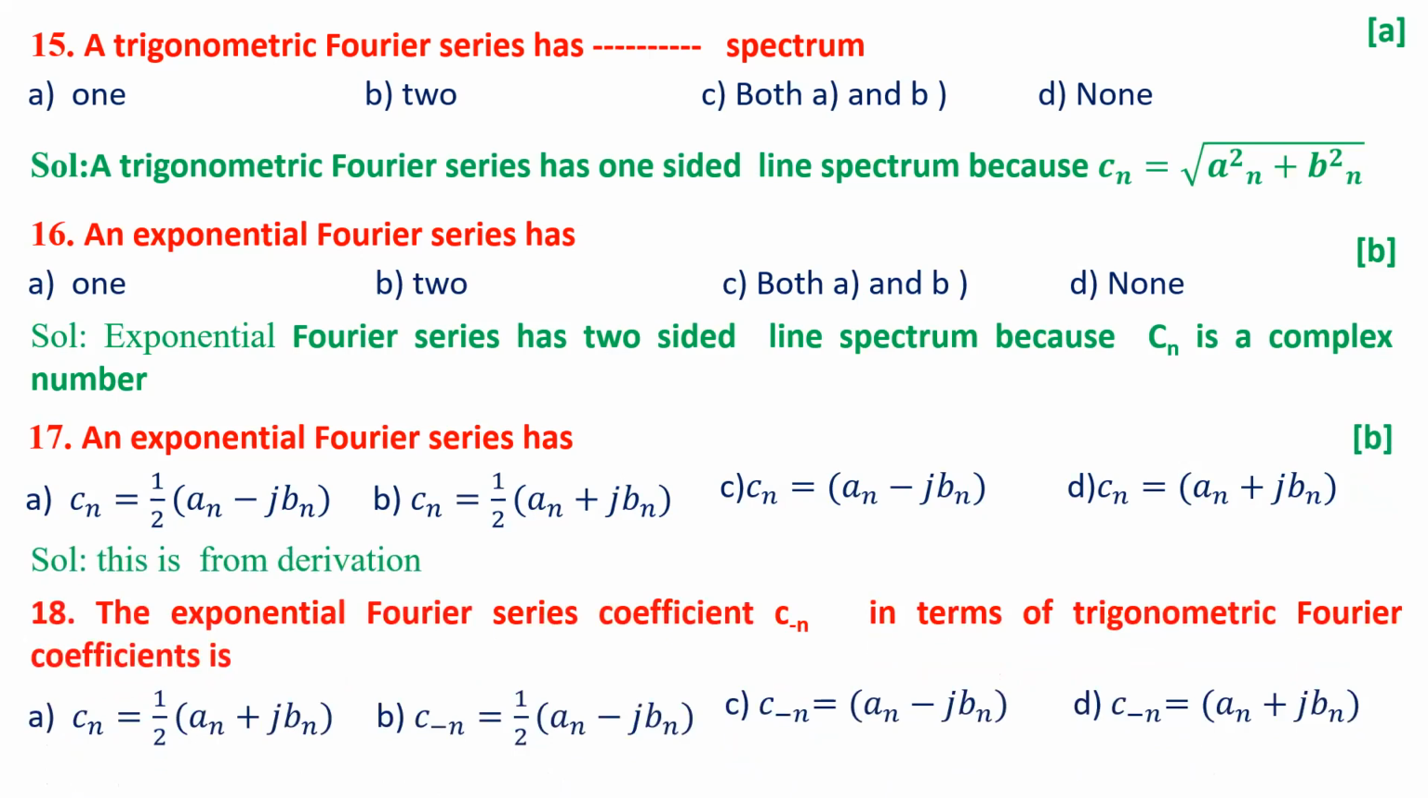Similarly, the exponential Fourier series coefficient C minus n in terms of the trigonometric Fourier series has almost similar definitions here. Cn equal to 1 over 2 (an plus jbn), C minus n equal to 1 by 2 (an minus jbn), C minus n equal to an minus jbn, Cn equal to an plus jbn. So the answer could be simply B again.